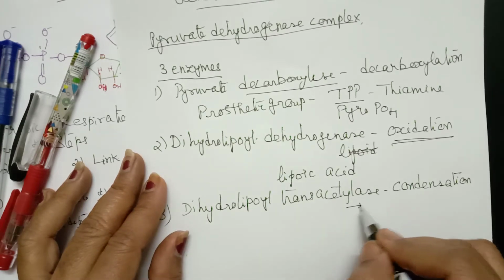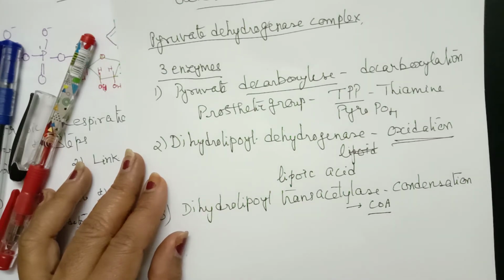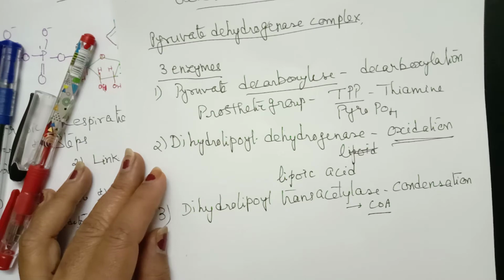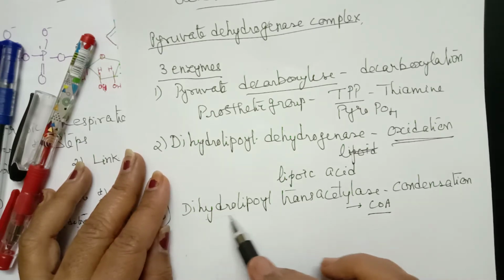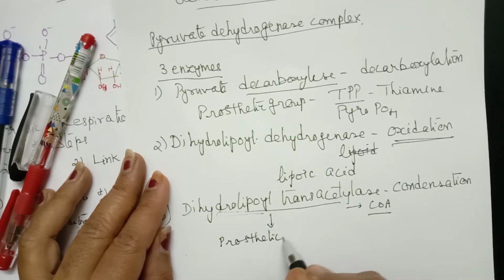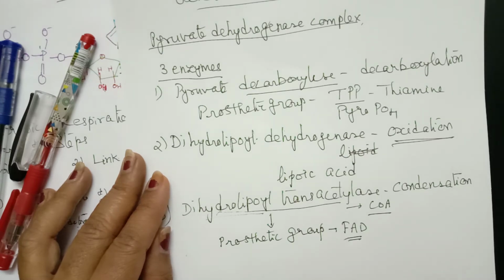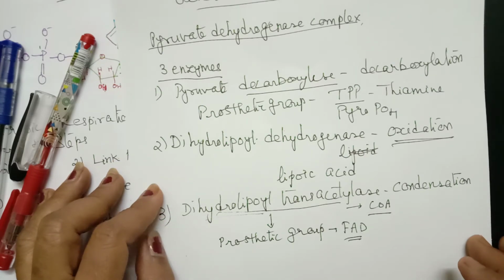Condensation takes place in the presence of coenzyme A. And for this enzyme, dihydrolipoyl transacetylase, its prosthetic group is FAD. FAD means flavin adenine dinucleotide.